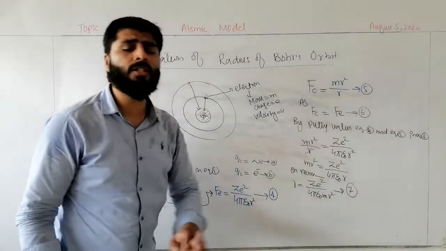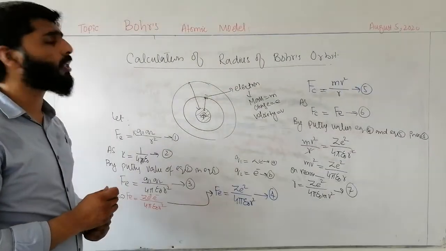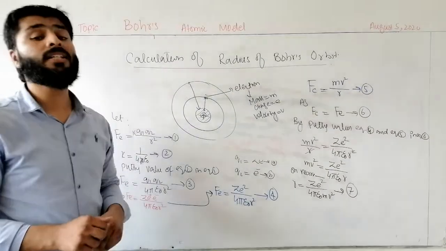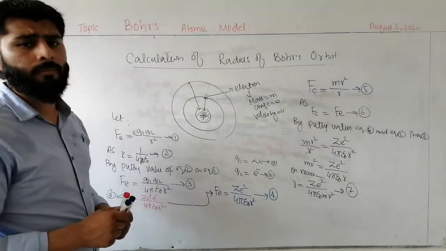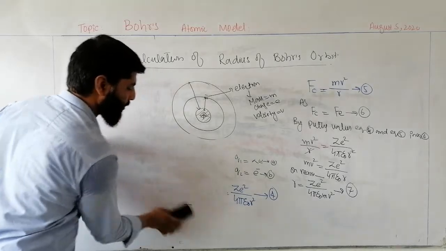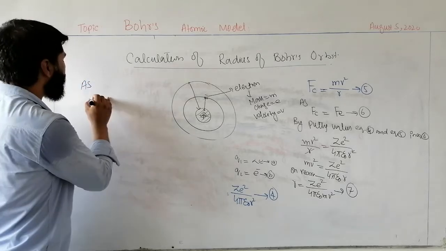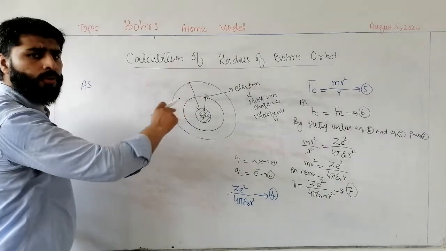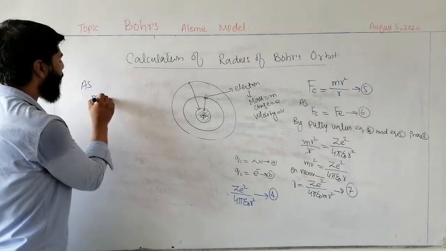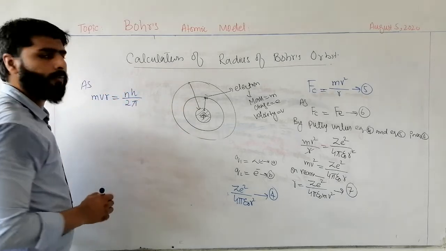How can we find the velocity of the revolving electron? According to one of the postulates of Bohr's atomic model, if an electron is revolving around the nucleus with a certain velocity v, then its angular momentum mvr will be equal to nh over 2 pi.